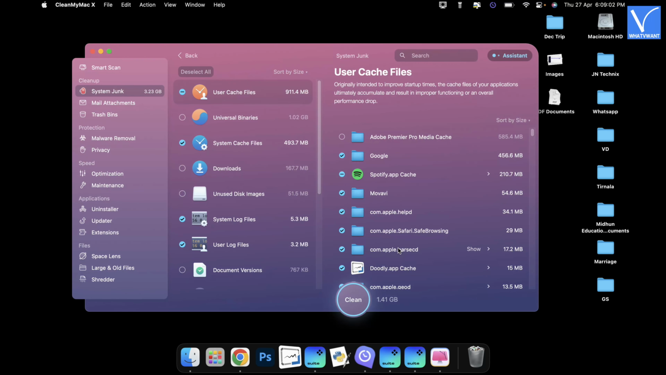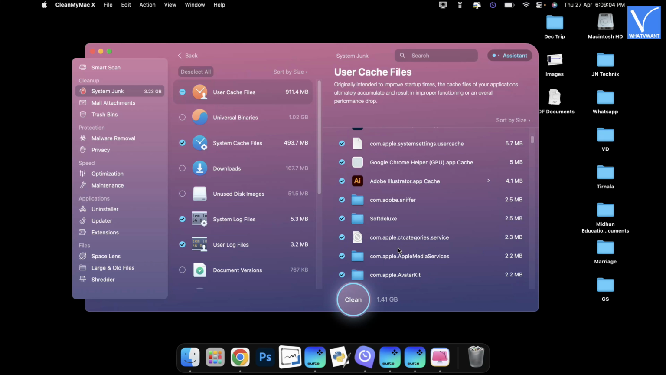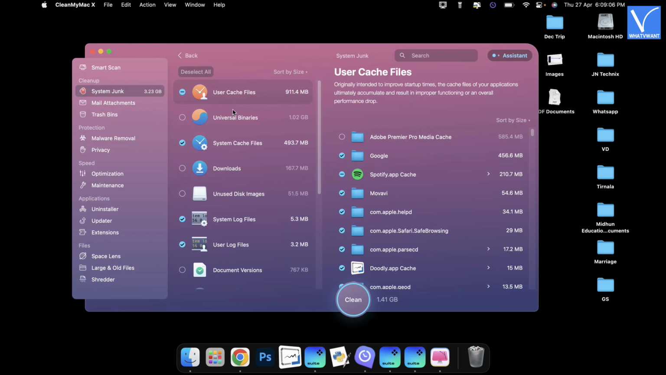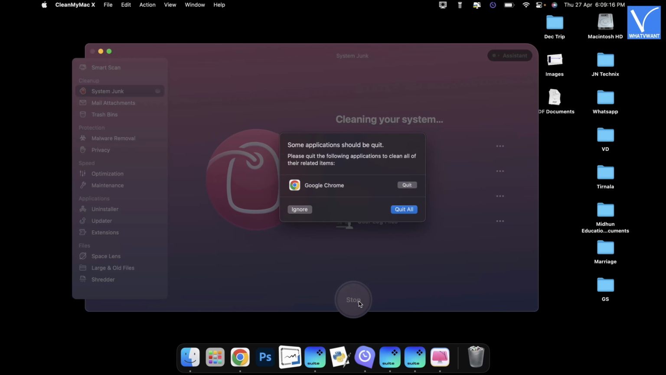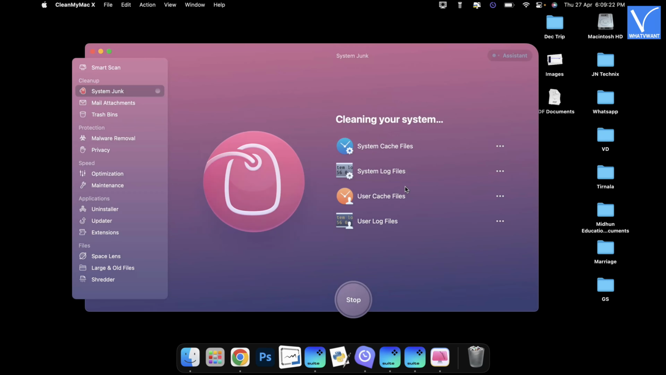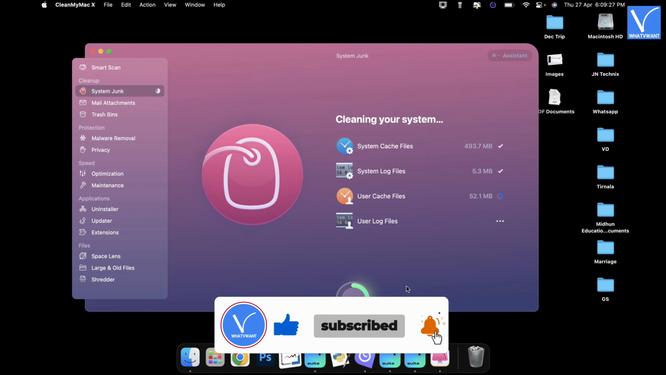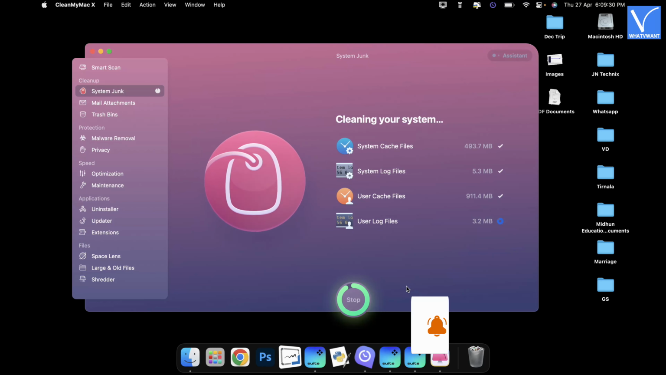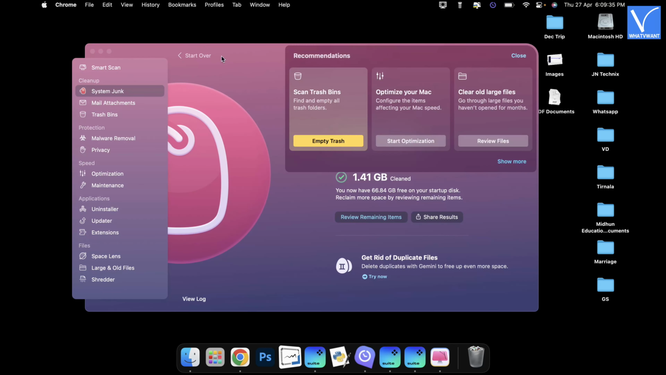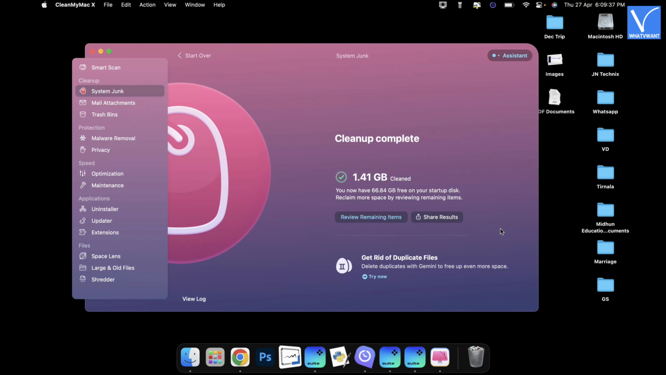Then it displays the list of applications and its category selected in the scan. Click on Clean to start the cleaning process. It shows a pop-up to close the running applications if any. Click on Quit to close the running applications and initiate the cleaning process. It takes time to complete the cleaning process based on the size of the found data. After the completion of clean, it displays the results page of the application as shown in the tutorial.